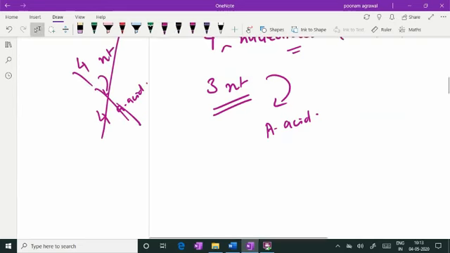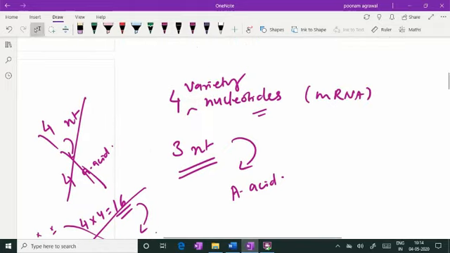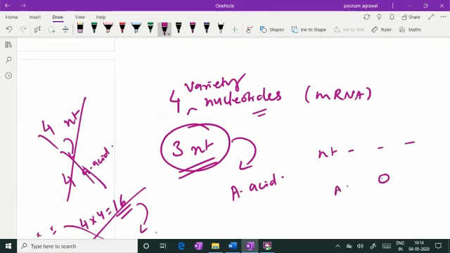Similarly, suppose 2 nucleotides together were coding for 1 amino acid, the different combinations of 4 different nucleotides in a pair result in 4 into 4, that is 16 combinations. So that would code for only 16 amino acids, which again is not the case. So the rule says that we have 3 nucleotides which code for a single amino acid. These are nucleotides, this is the amino acid. So 4, 4, 4 results in 64 codons.